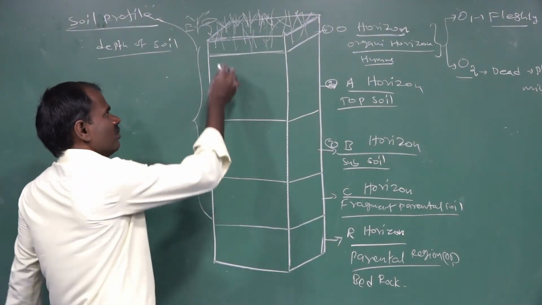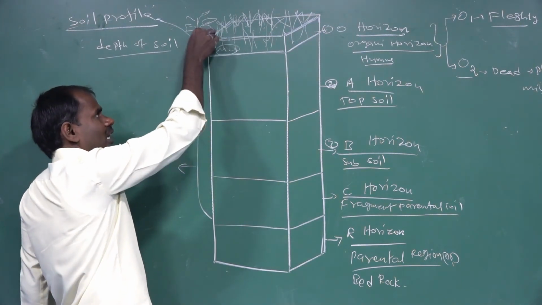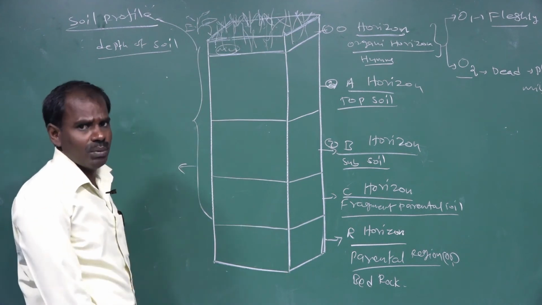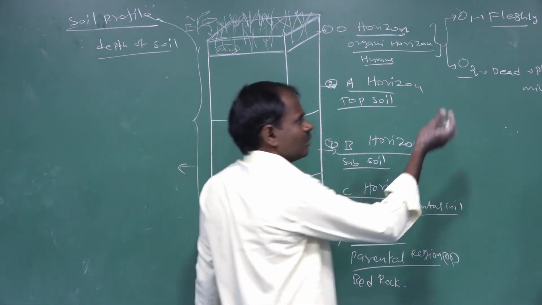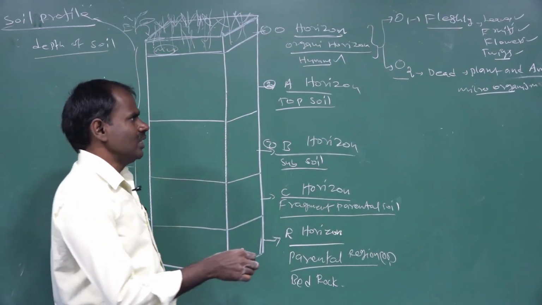Then, due to microorganisms, the dead plants and animals decompose, and these organic substances are converted into humus. Humus contains rich nutritive substances.